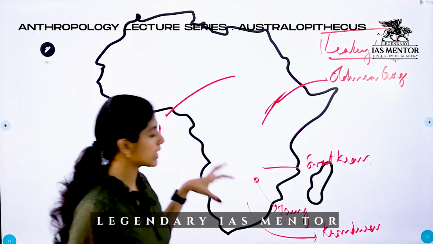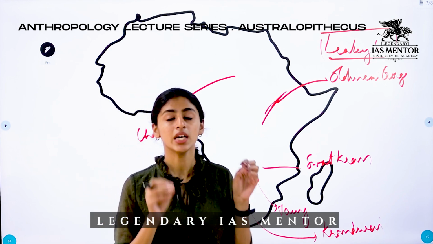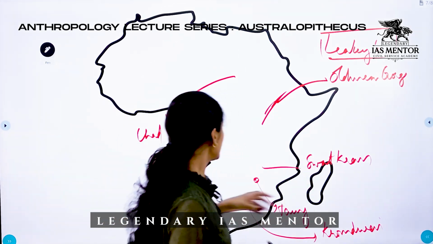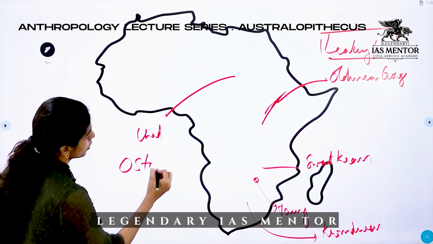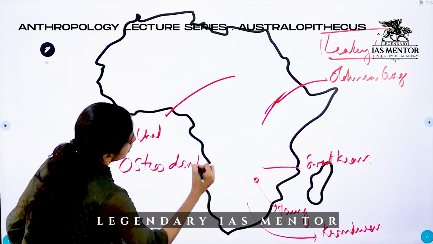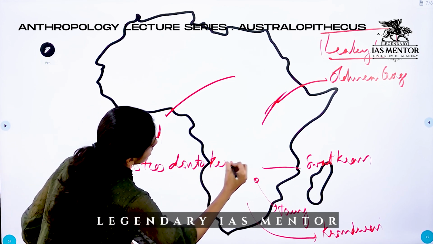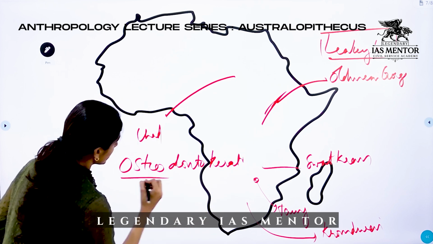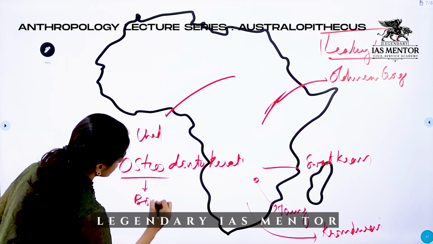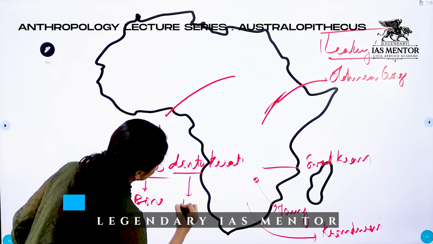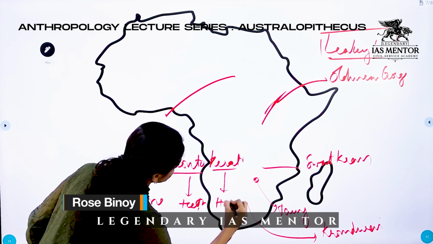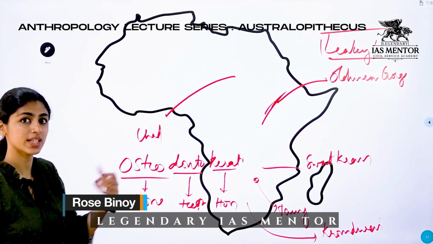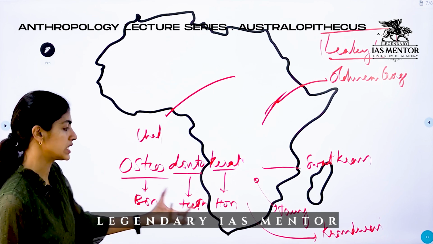Now coming to the culture of Australopithecus, Raymond Dart said they had an osteodontokeratic culture. Osteo is related to bone. Donto is teeth. Keratic is horn. That is, the tools that they used were made of bones, teeth, and horn.